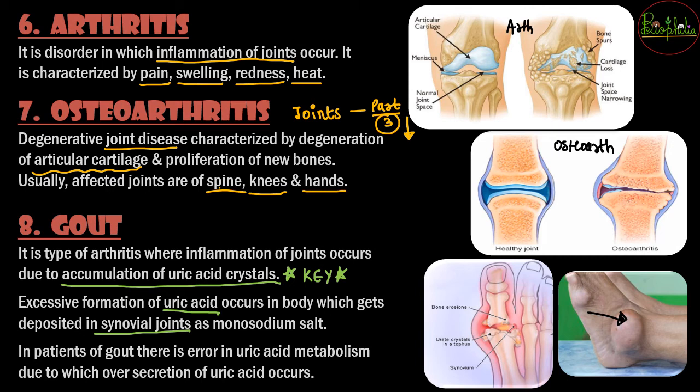Whenever the person is having gout, there is going to be dysfunctioning of uric acid metabolism, and because of that, the excessive uric acid is going to accumulate in that area. So that is the difference between gout and the rest of the different arthritis.